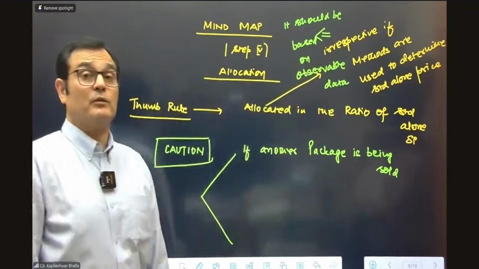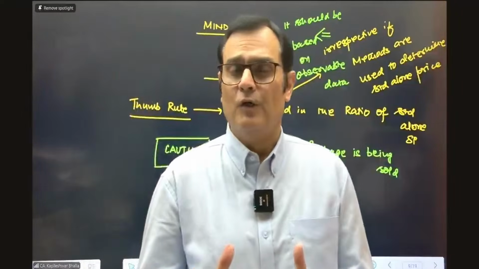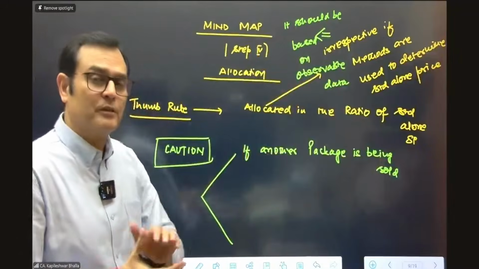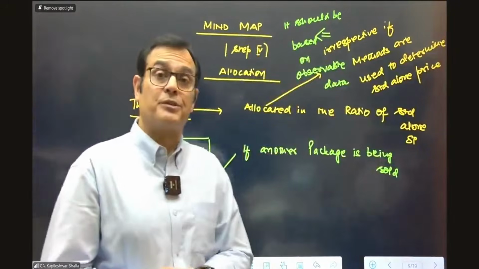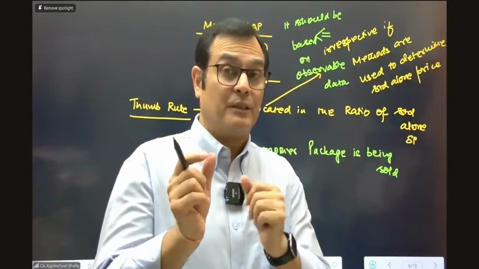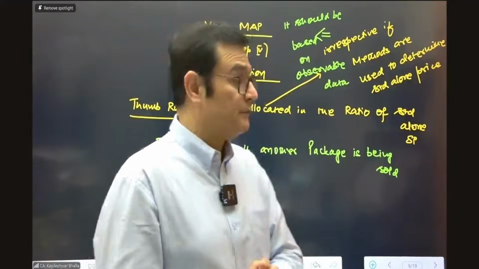For example, in scenario number 2, you saw that the company was also selling another package deal as well. If they're selling that kind of package deal, you need to be careful that in that particular case, if the discount on that smaller package is approximate to the discount on the larger package, there might be some product to which a discount would not be allocated.